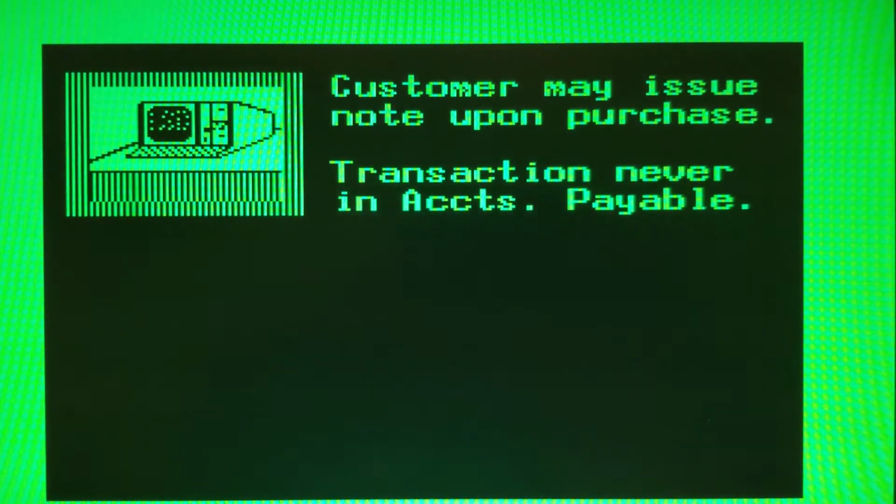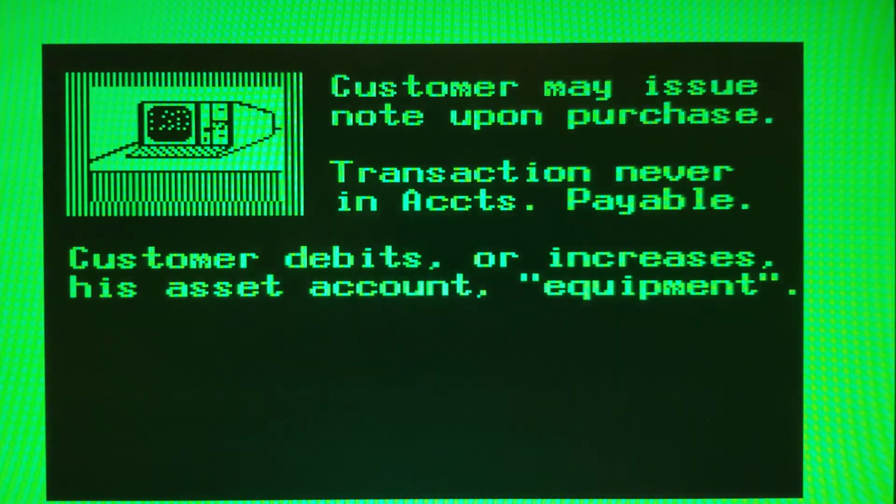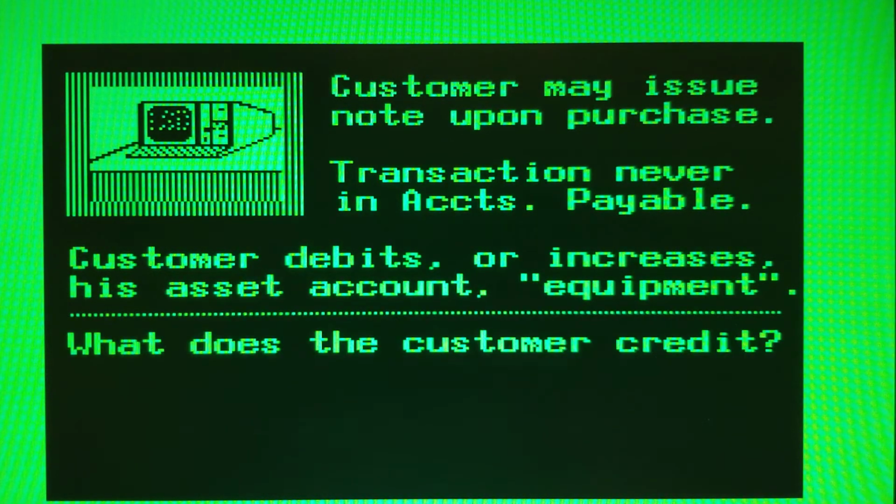A customer may issue a note upon the purchase of something, say equipment, in which case the transaction is never recorded into accounts payable unless the note is dishonored. The customer debits or increases his asset account, equipment. What does the customer credit?